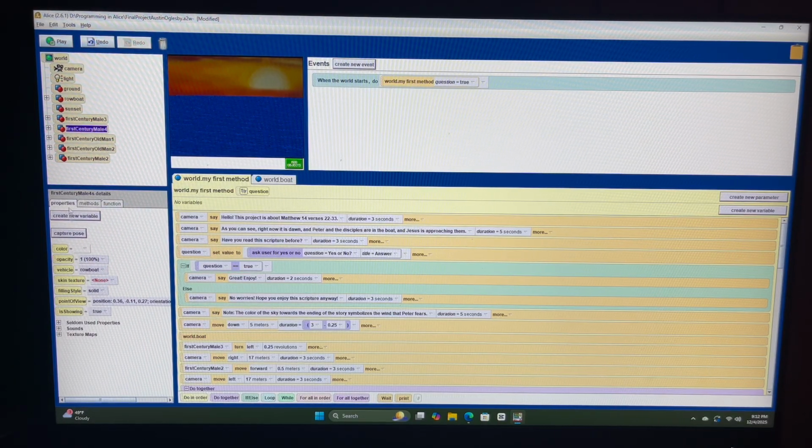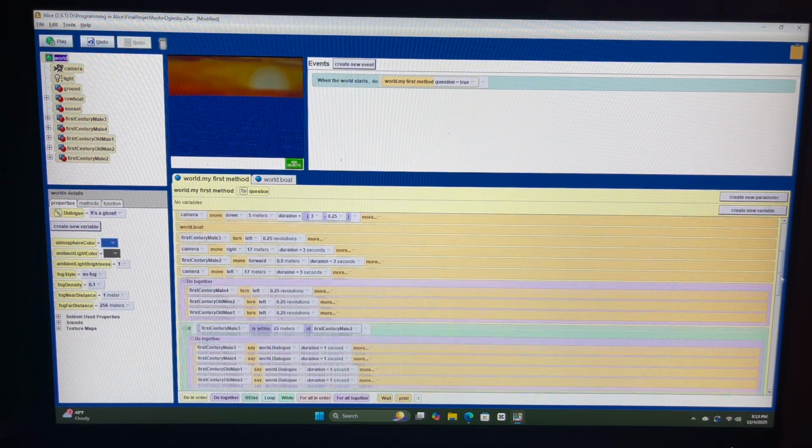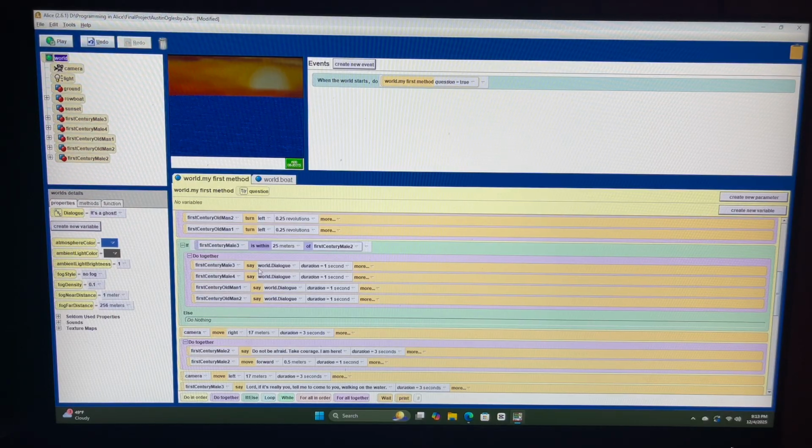with it. And then right here in the coding, you can see that I used a math function for the camera to move down. And additionally, with the ask user for information, this is also the non-trivial scenery right here as well. And then later in the code, you will see that I used a if-else section right here. And I also used at least one parameter. And I also used a variable here, which is the dialogue, where the disciples thought that Jesus was a ghost at first.